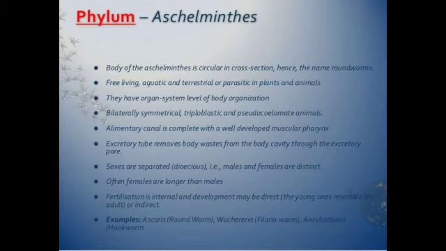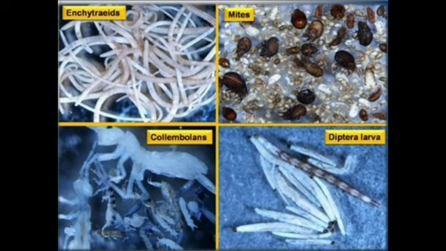Next phylum is Aschelminthes. It includes organisms that are triploblastic, bilaterally symmetrical and the body is unsegmented. See, body is round in the cross section and that's why they are termed as roundworms. Like Platyhelminthes, I have told you flatworms, and Aschelminthes includes all the roundworms. It is also known as Nematoda. Clear? Now, let us discuss one example, Ascaris.